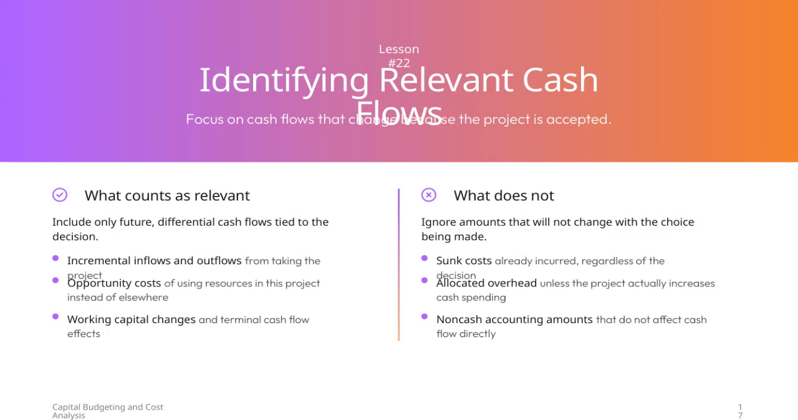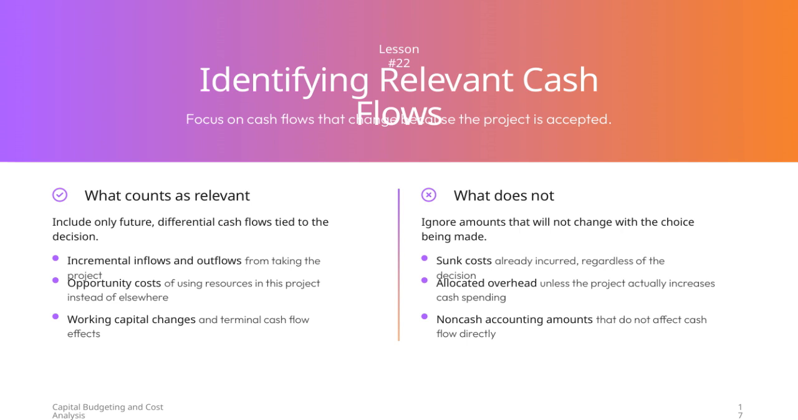When identifying relevant cash flows for a project, the main focus should be on cash flows that actually change because the project is accepted. In other words, we only consider future cash flows that differ depending on whether we take the project or not. These are called incremental cash flows, and they include both inflows and outflows directly associated with the decision. It's important to include opportunity costs, which represent the benefits we forego by using resources on this project instead of another. Also, any changes in working capital and the terminal cash flows at the end of the project's life are relevant and must be factored in.